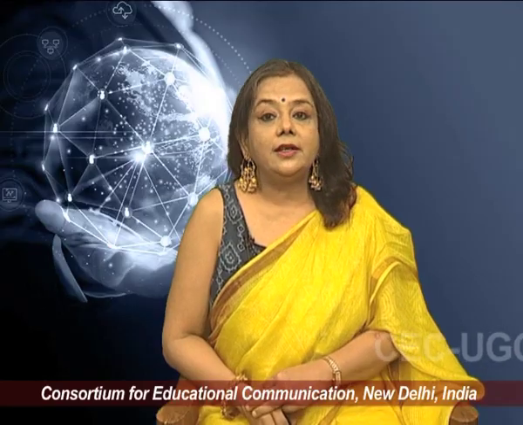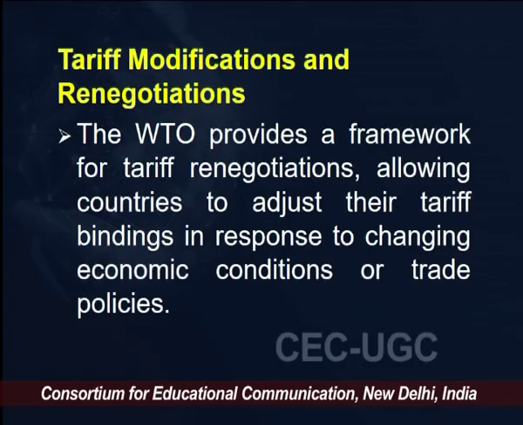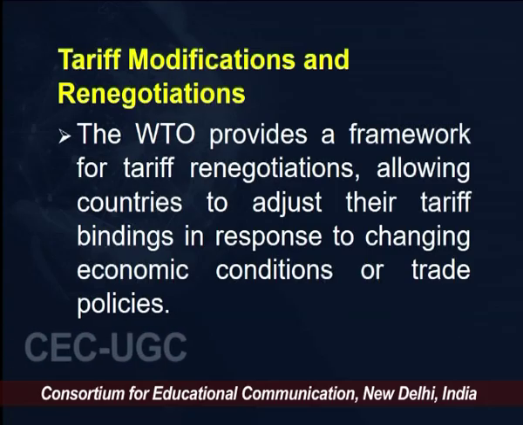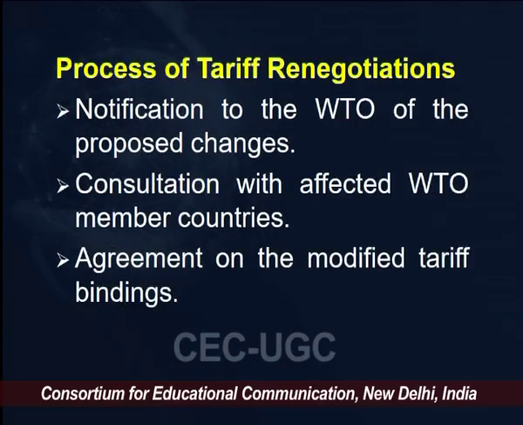Now, the third area is WTO rules on tariff modifications and renegotiations. WTO member countries can modify their tariff commitments under certain circumstances. The WTO provides a framework for tariff negotiations, allowing countries to adjust their tariff bindings in response to changing economic conditions or trade policies.